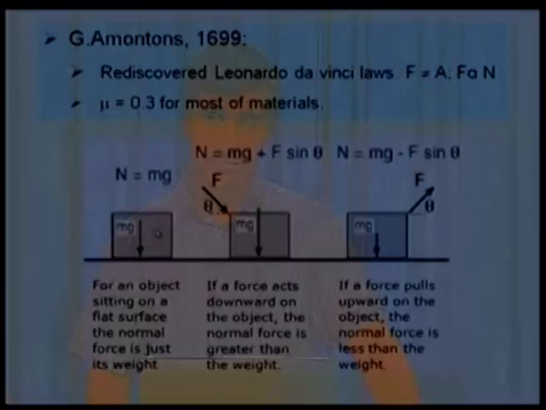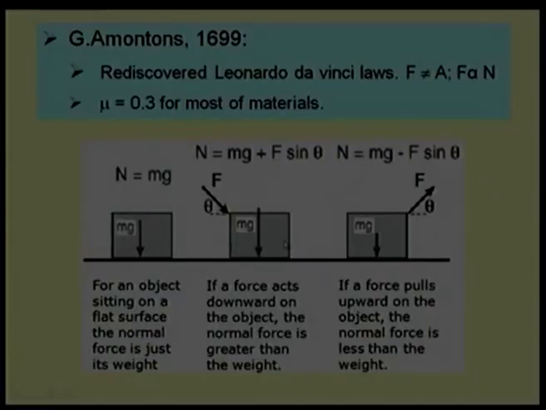He gave some examples, something like this. Let us see if there is one block, another block and a third block. In the first block, weight is in the downward direction towards gravity, so here the normal force will be mg. If I push this block in the horizontal direction, naturally the friction force, which will be the maximum resistance force, will be equivalent to mg. Now, if our pushing force is applied at some angle theta, what will happen in that case? There will be one component going vertically down and another component going horizontal, and the friction force will be based only on the horizontal component. What is the drawback on his side?